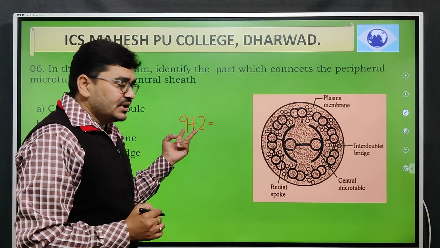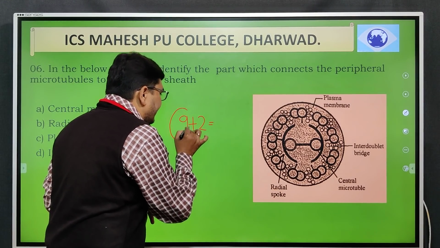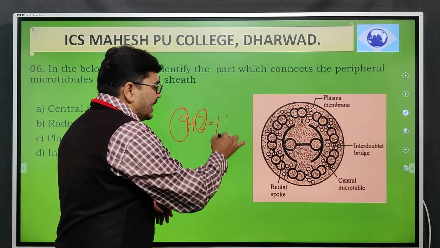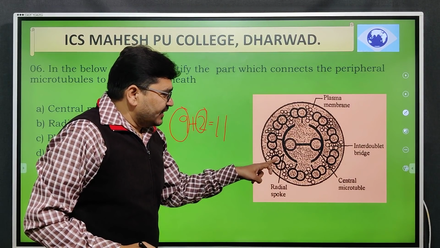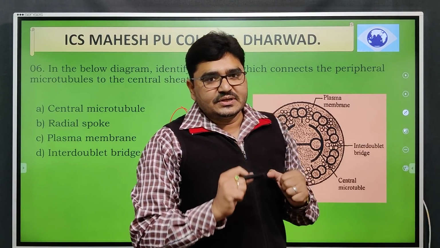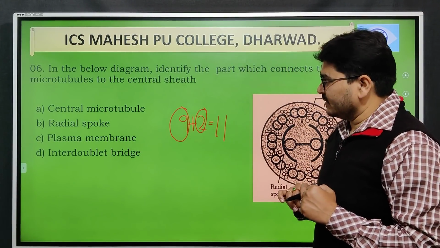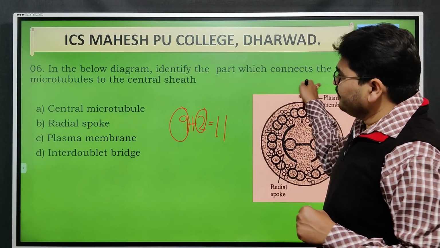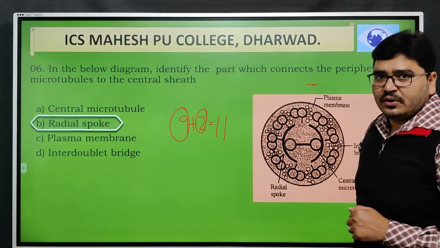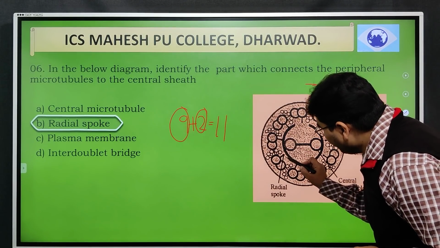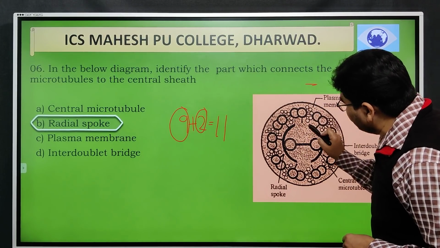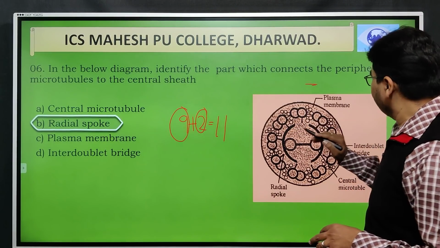So that is the number I had specified here. 9 specifies the peripheral microtubules and 2 specifies the central microtubules, and these peripheral microtubules are connected to the central microtubules with which structure, they are expecting you to answer. So the right option is radial spoke. Radial spoke, you can see here. So these are the structures which are going to connect these peripheral microtubules with the central microtubules. Okay.